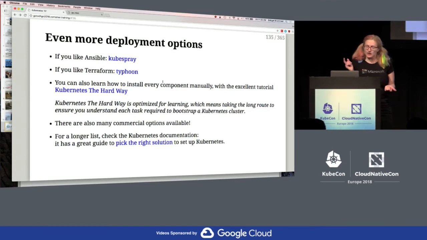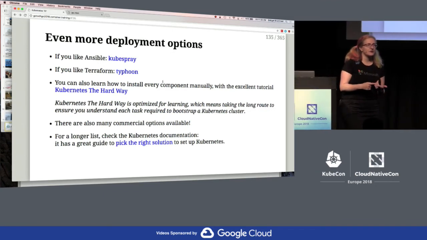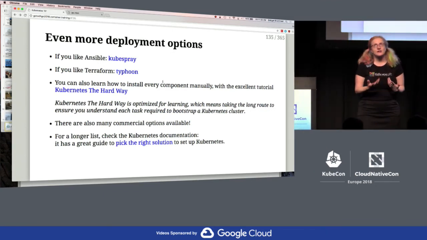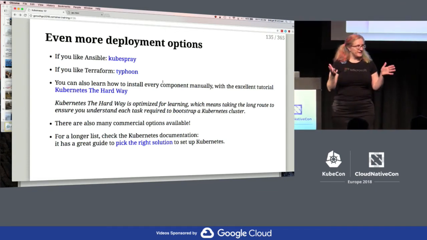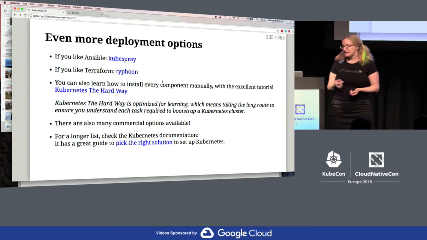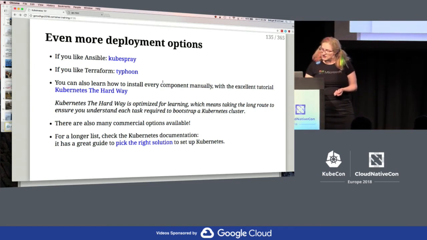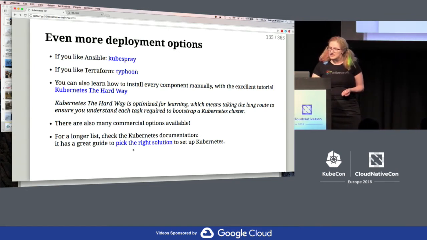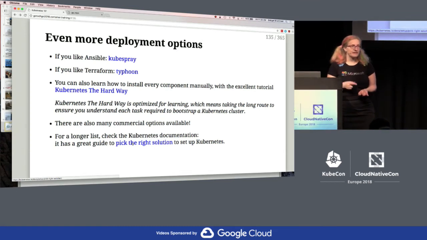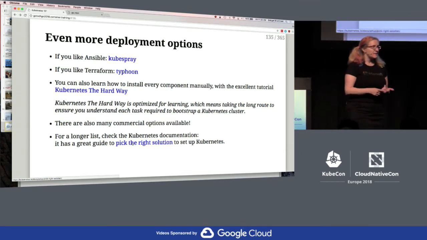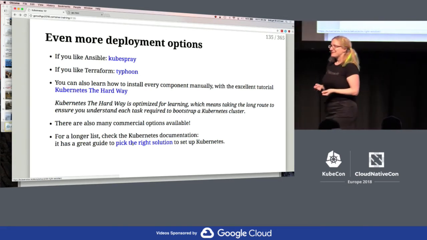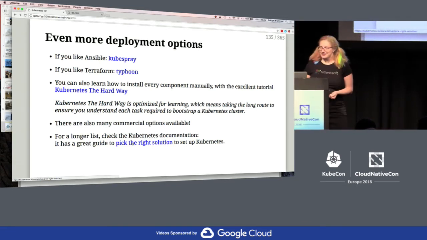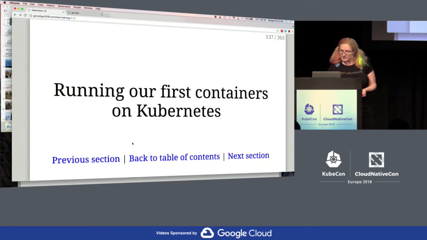Okay, and there are a few other options too, like if you're a fan of Ansible or Terraform, or if you want to go through Kelsey's tutorial and do everything the hard way. Again, these links are all available on container.training. The Kubernetes documentation, I think, has a really good guide for picking the exact right solution, but these are production-grade solutions. So we're setting up something that's kind of quick and dirty and mostly for training purposes.